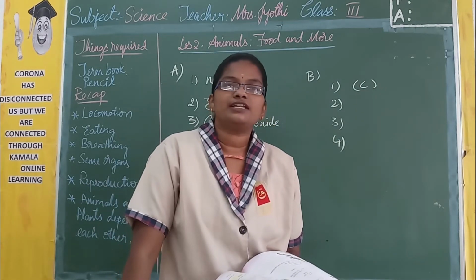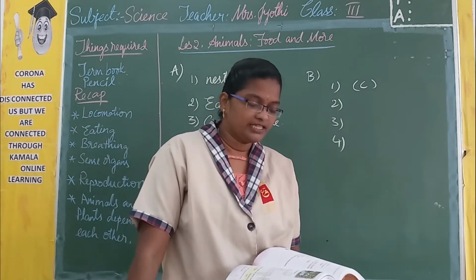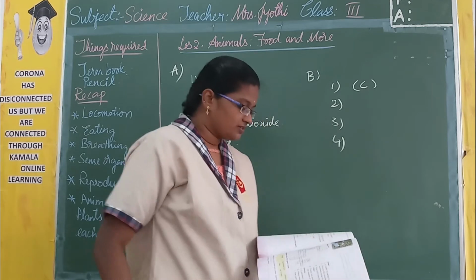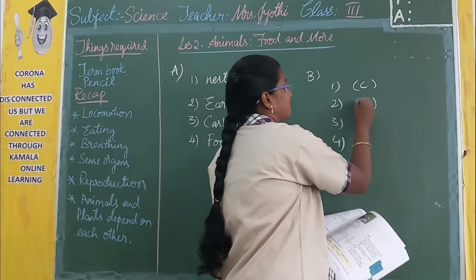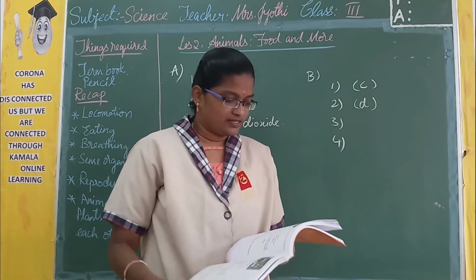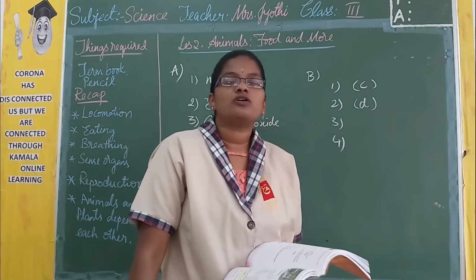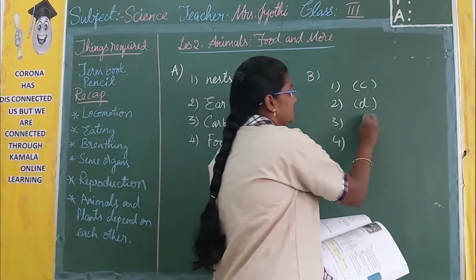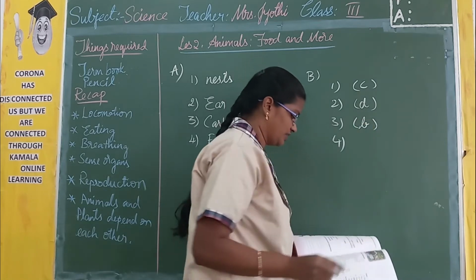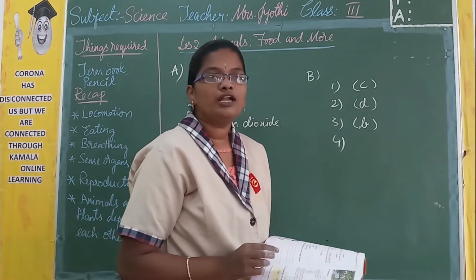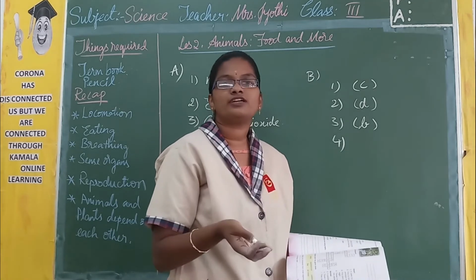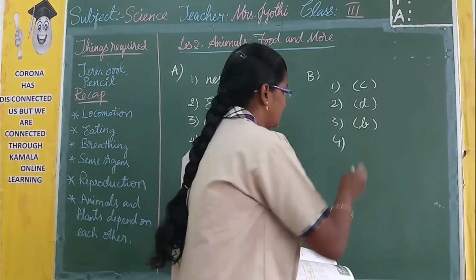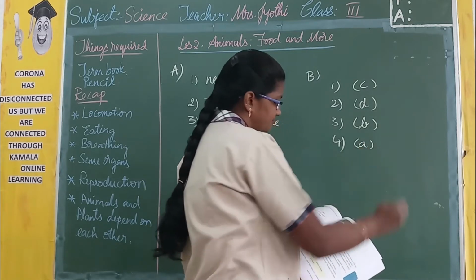Then second one, skin is a. What is a skin? Is it a producer? Is it a leg? Or is it a sense organ? It is a sense organ. So option B. Then animals walk on. How do animals walk? They walk on legs. That is option B. And the last one, plants are called producers because they are going to provide us oxygen, shelter, and even produce food also. So option A.